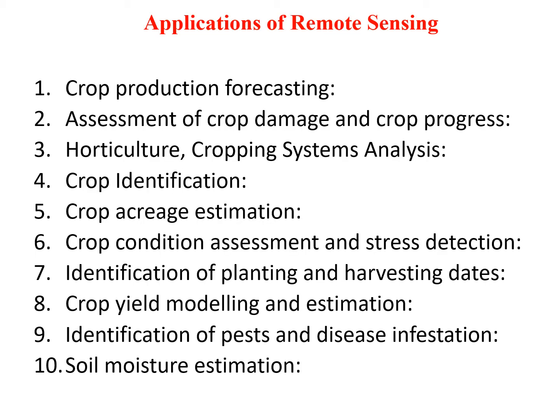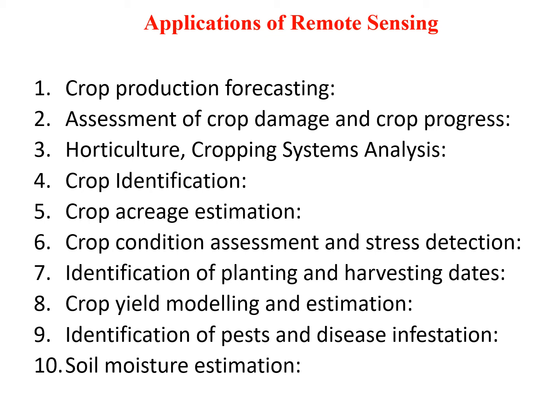Now we will see applications of remote sensing in agriculture. Crop production forecasting. Remote sensing is used to forecast the expected crop production and yield over a given area and determine how much of the crop will be harvested under specific conditions. Researchers can predict the quantity of crop that will be produced in a given farmland over a given period of time.